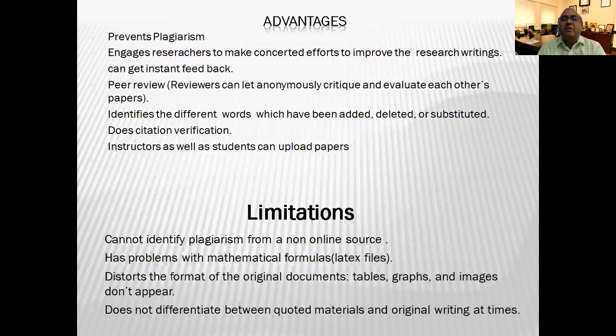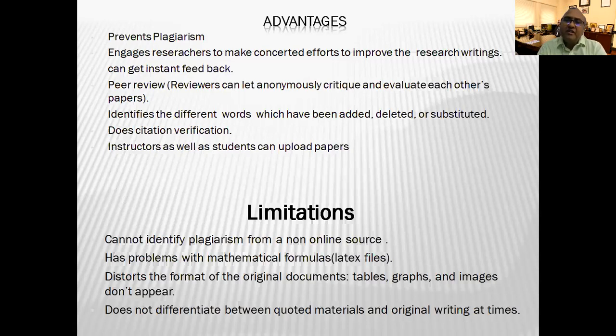It definitely prevent plagiarism. It cannot tell you what is plagiarism, but it definitely prevents plagiarism. It engage researcher in various kind of peer review system or help in analyzing the research contents. So ultimately, for quality research writing, you definitely need a plagiarism detection software of the good quality.